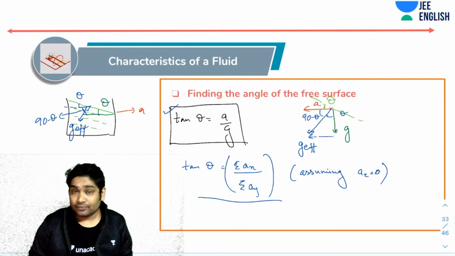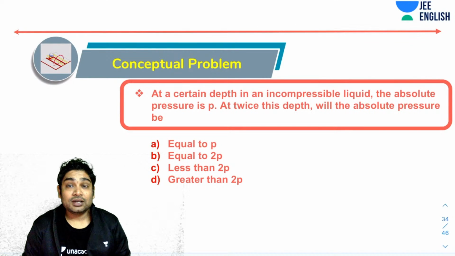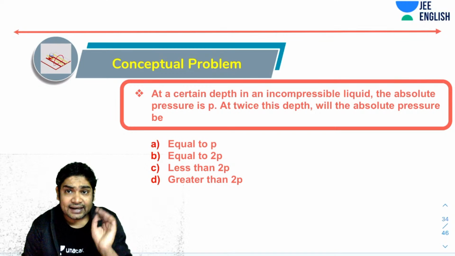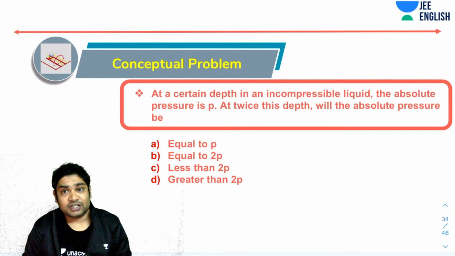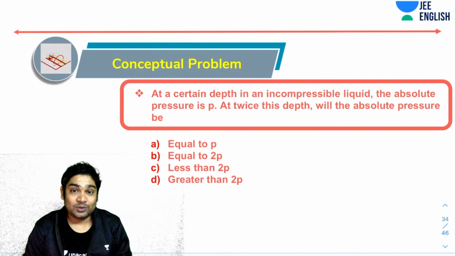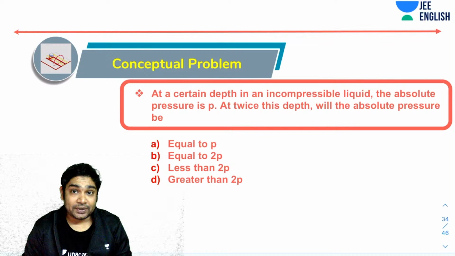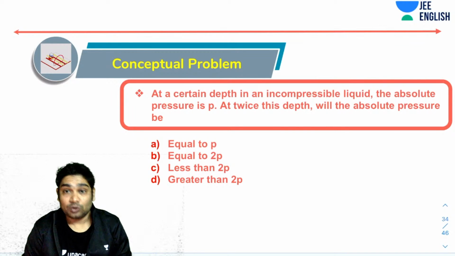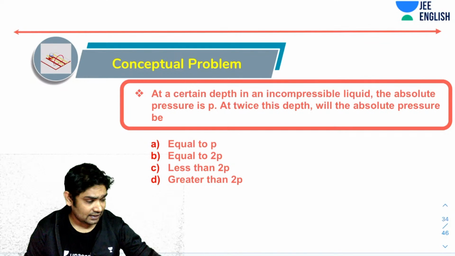Now, why don't we try a practice problem? This problem says that at a certain depth in an incompressible liquid, the absolute pressure is P. At twice the depth, what will the absolute pressure be? Option A, less than or equal to P. Option B says equal to 2P. Option C says less than 2P. And option D says greater than 2P.